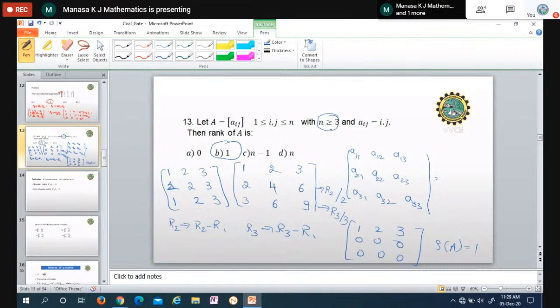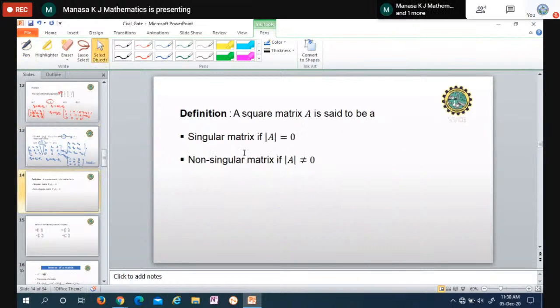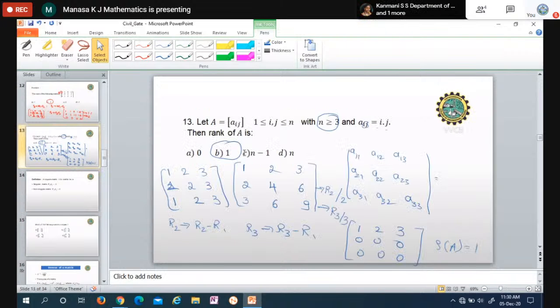So they have given the order n greater than or equal to 3. Take the least one, which is easy to solve. Each element is nothing but i into j, multiplied. To make it easy, first you simplify, 2 is common, 3 is common, so I can divide by 2 and 3, and then you just subtract the rows. So rank is 1 here. So these are a few problems on rank. You can either use row echelon form, or you can find the minor of a matrix to find the rank.